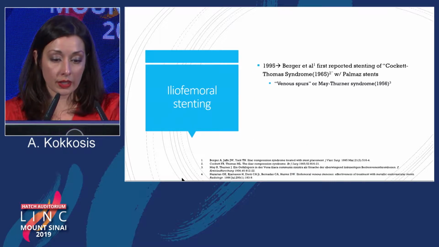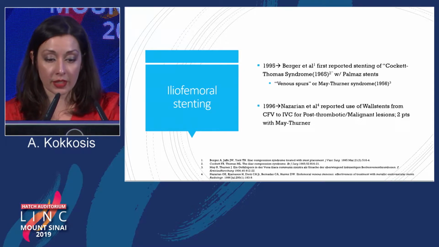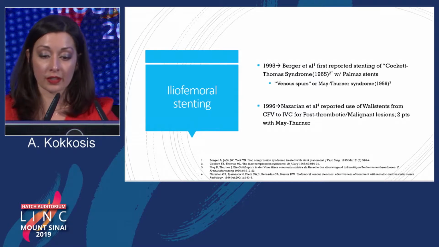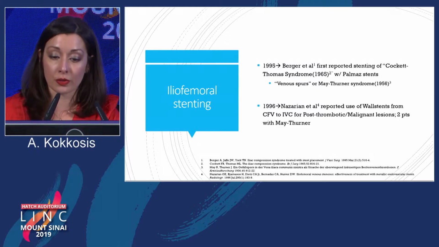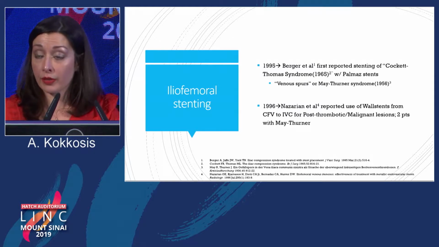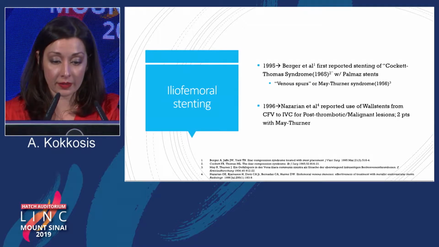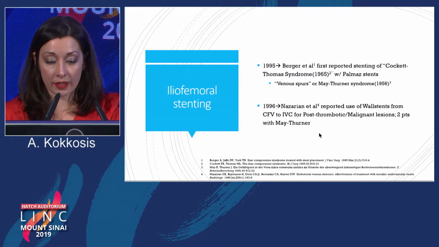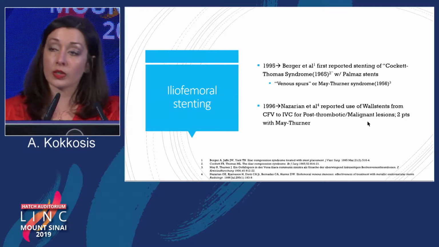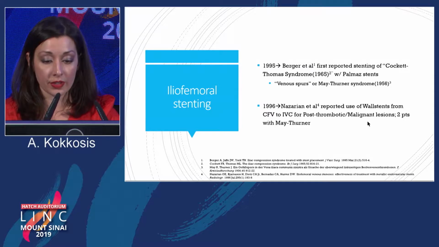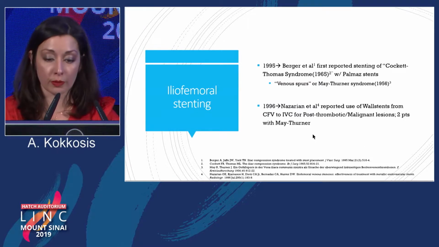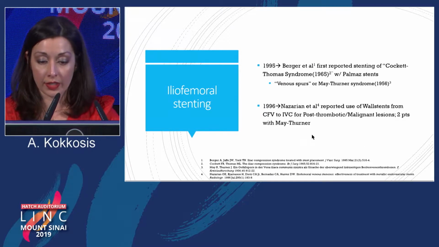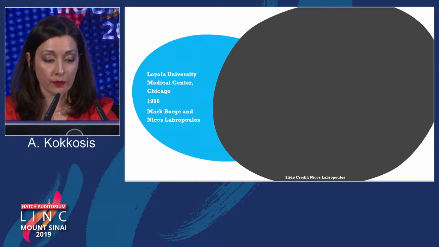So in 1995, Berger et al. first reported stenting of what was termed the Cockett-Thomas syndrome, or what we now know as May-Thurner syndrome, with Palmaz stents. And in 1995, Nazarian et al. reported use of Wallstents from the common femoral vein to the IVC for a combination of post-thrombotic and malignant lesions, two patients of which had May-Thurner.